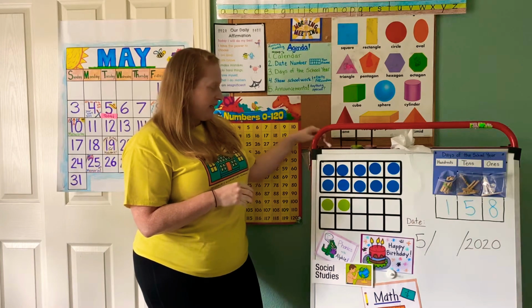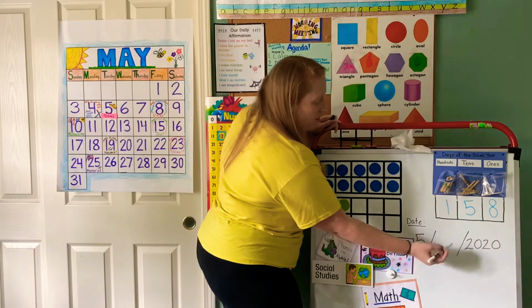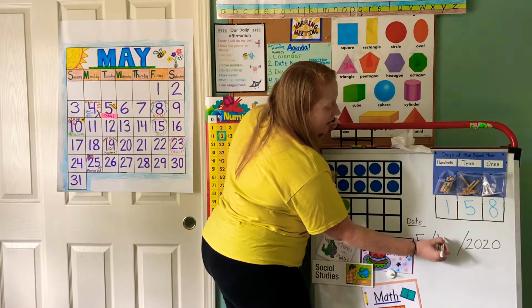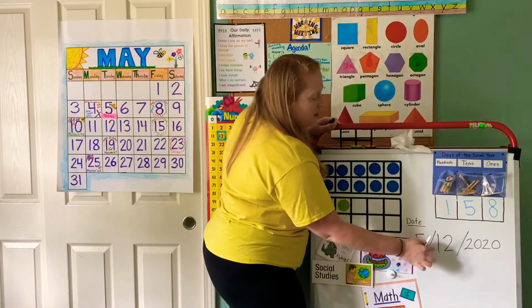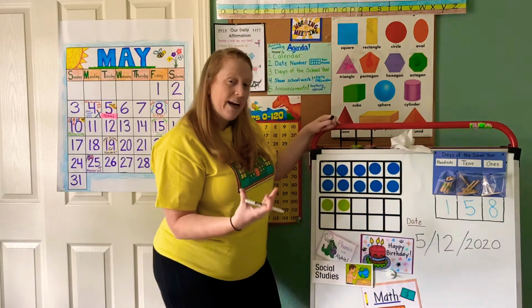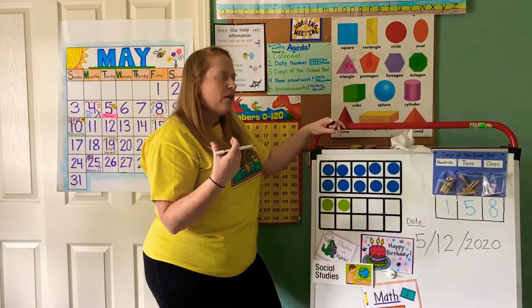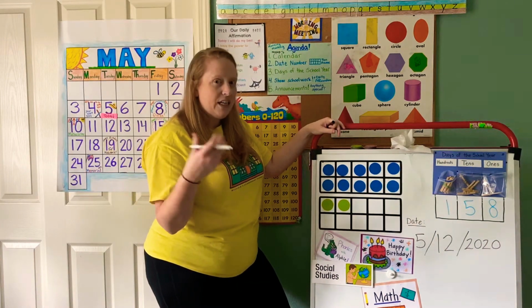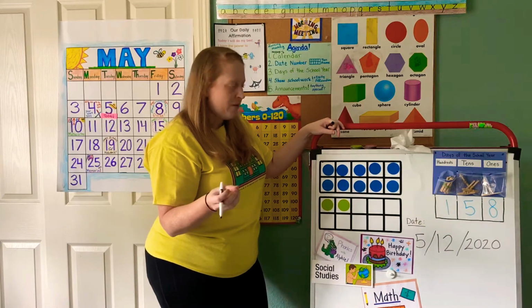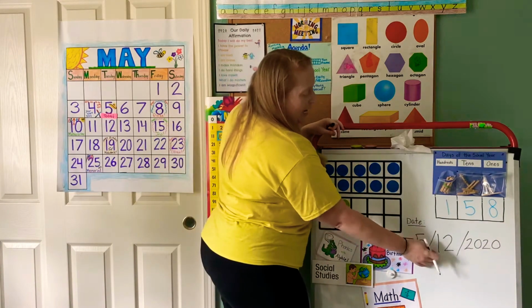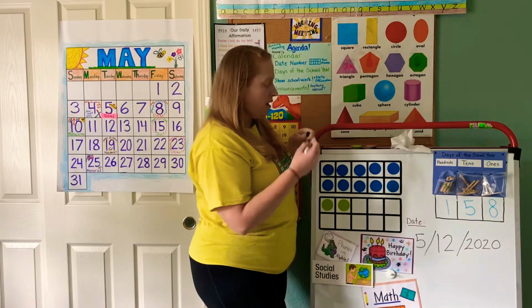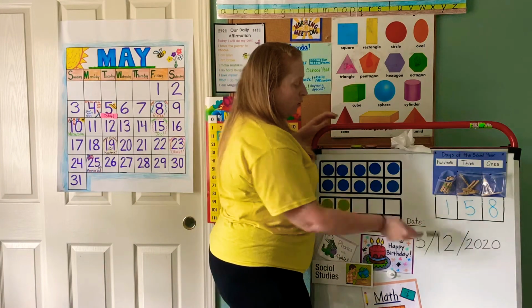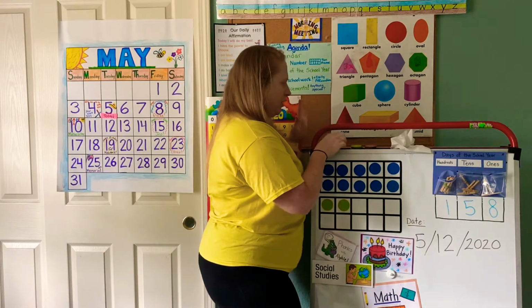All right, let's write that down. So May is the 5th month. 12 is 10 and 2. And that's why we say it that way, because then when you're writing it, you're not thinking like in 13, you're not thinking 3-teen, you're not thinking 31, you're thinking 10 and 3, which is what makes a teen number. And this is 10 and 2, obviously. I don't want to get you confused there.